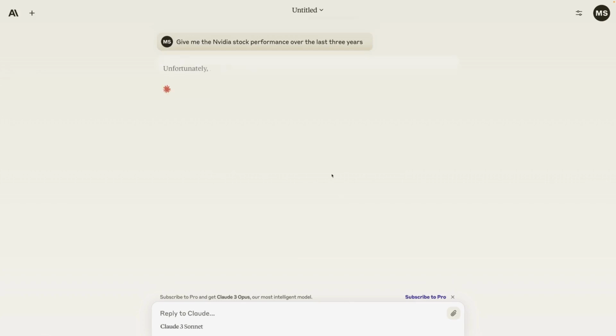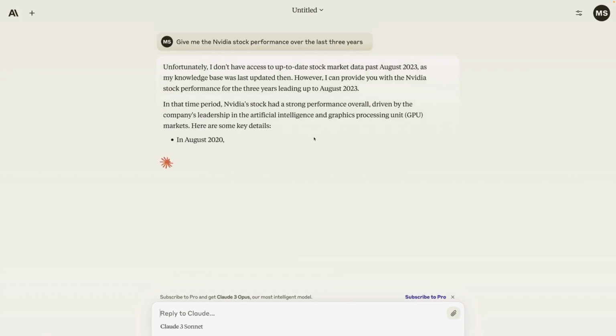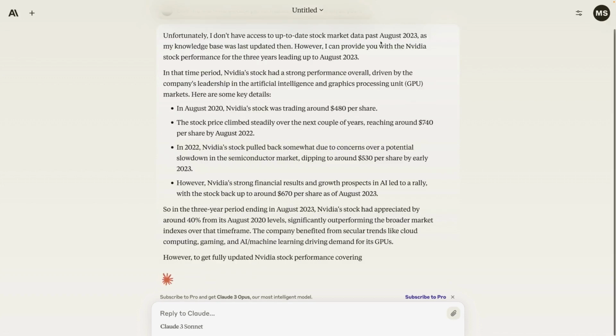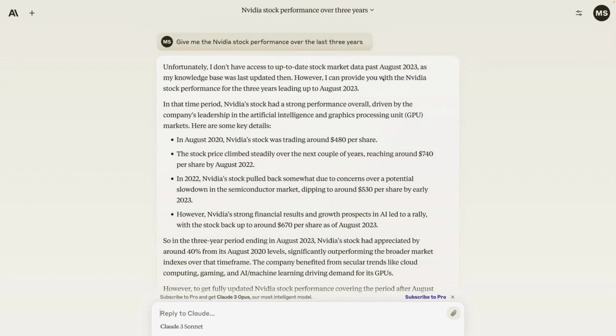Now here, I'll start with the same prompt I used for the other models, and I'll ask about the NVIDIA stock performance. But as you can tell, I then get the reply that it does not have any stock market data past August 2023, at least at the point of time where I'm recording this, because indeed this model and this chatbot does not have access to the internet and does not have access to any search results, and it looks like the training data simply ended in August 2023. So that's the same problem you'll have with ChatGPT if you're not paying for the Plus version.